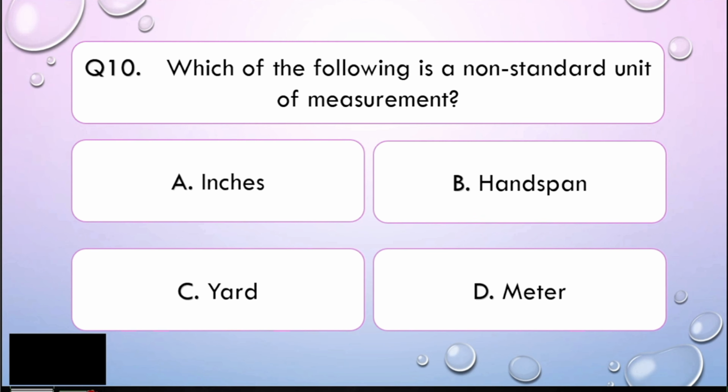Alright, math learners, as what I've said earlier, there are only two standard measurements that is recognized in the world. The metric system and the English system. Now, the metric system uses the base 10. The English system are those what we have talked earlier in question number 9. So, which among these four is different? So basically, the non-standard unit of measurement uses the parts of the body. And this is the basis for our standard system that we have come up today. So the correct answer is letter B.